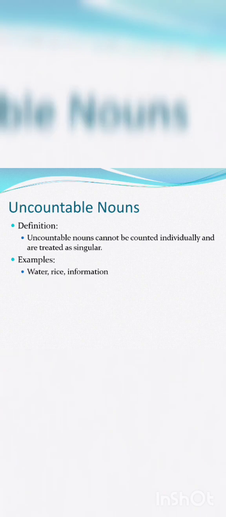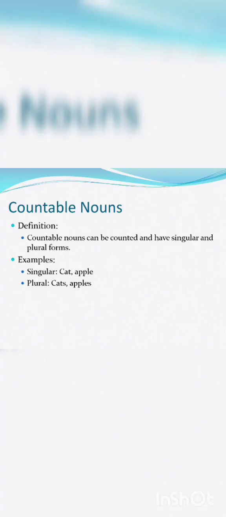And next comes uncountable noun. An uncountable noun cannot be counted individually. It could be water, rice, information, and all these things are examples for uncountable noun. All these things cannot be counted. Whereas a countable noun can be counted, it has two different forms, singular form and plural form. Coming to the uncountable noun, it is not so. We do not have any sort of singular and plural form distinction.